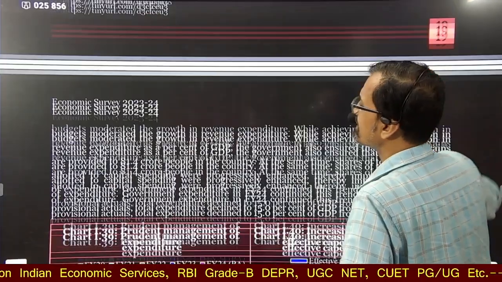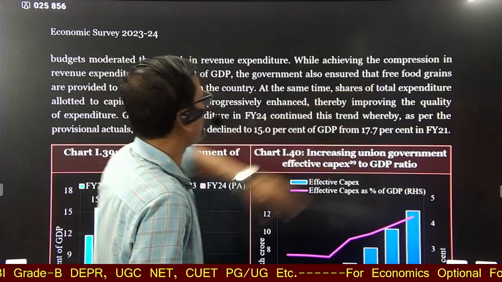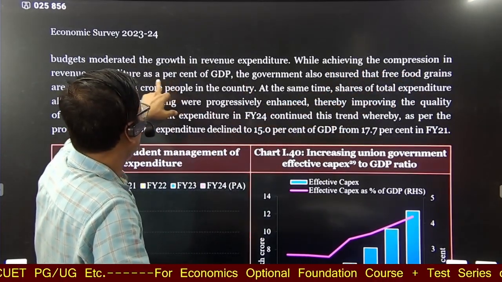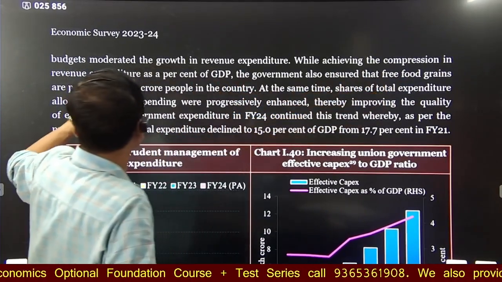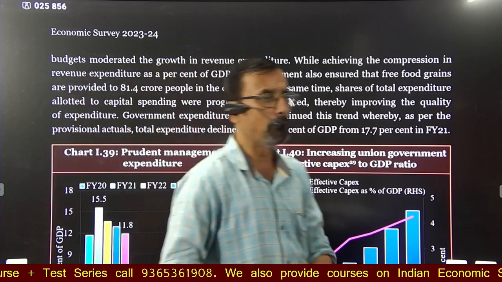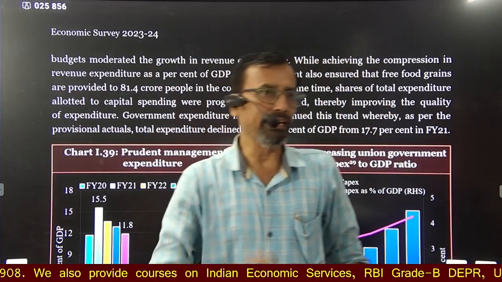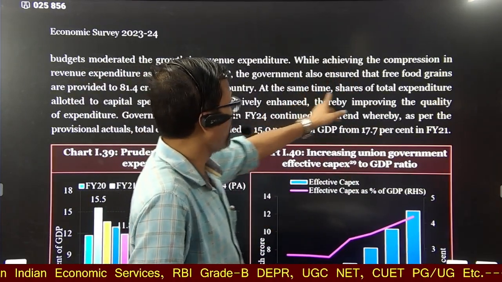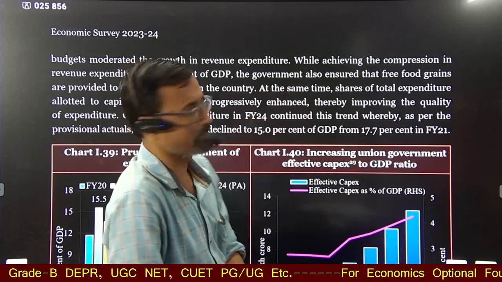Successive budgets moderated the growth in revenue expenditure while achieving compression in revenue expenditure as a percentage of GDP. The government also ensured that free food grains were provided to 81.4 crore people in the country. So the government is spending on revenue expenditure, no doubt. At the same time, the government is boosting capital expenditure also.